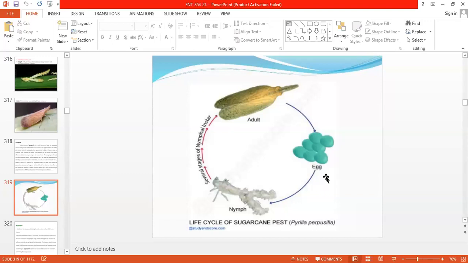Incubation period is 7 to 15 days, and 30 to 40 days in winter. The nymphal stage has 5 instars. Nymphal period is near about 50 to 60 days in summer and 50 to 80 days in winter. So the life cycle of that pest is completed within 60 days in summer and 120 days in winter. 3 to 5 generations are completed in 1 year.